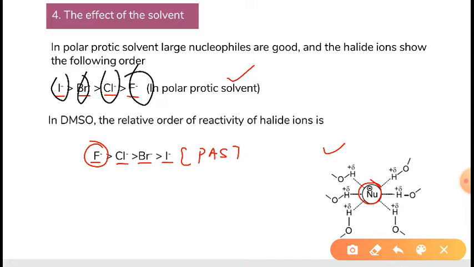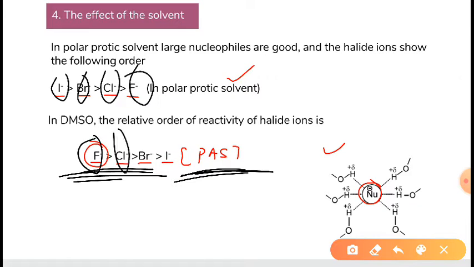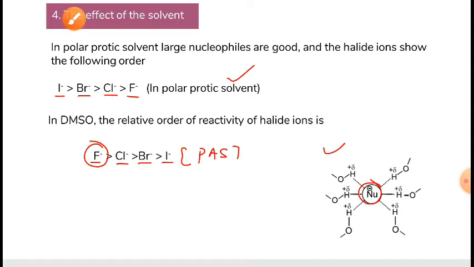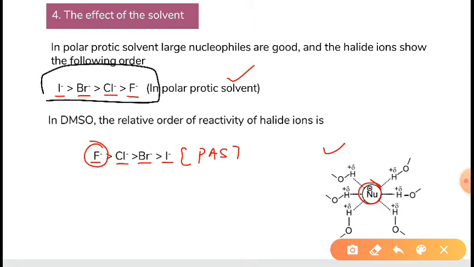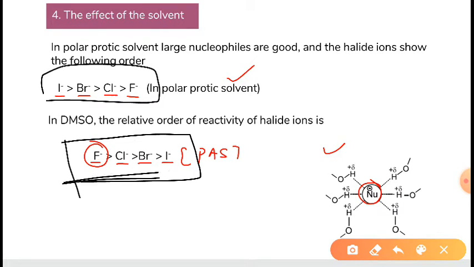But in polar aprotic solvent, fluorine will be a better nucleophile than chlorine, then bromine, then iodine. Always remember that in polar protic solvent the order is iodine, bromine, chlorine, fluorine, and in polar aprotic solvent it is fluorine, chlorine, bromine, iodine.